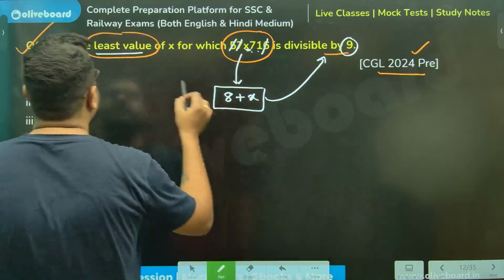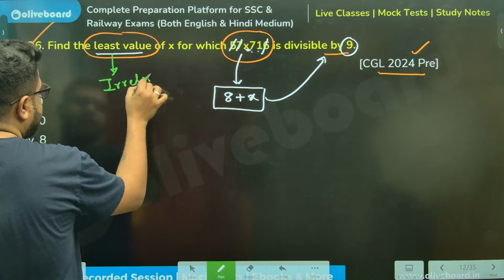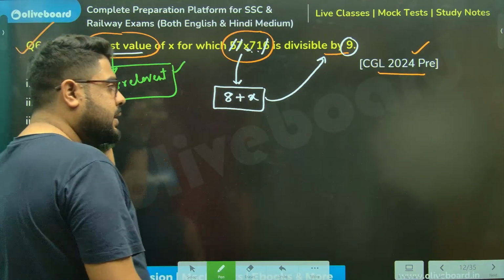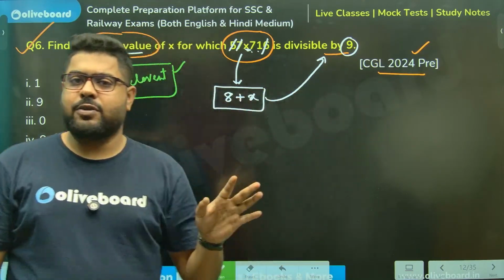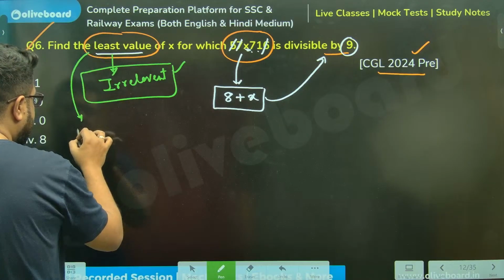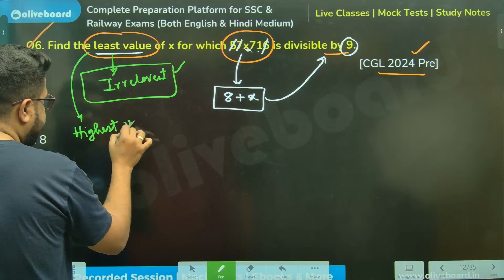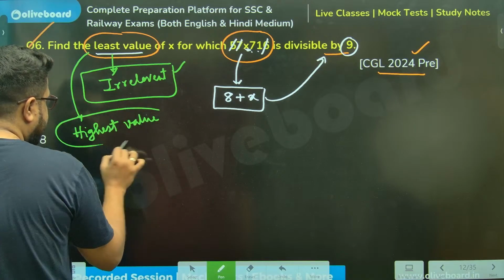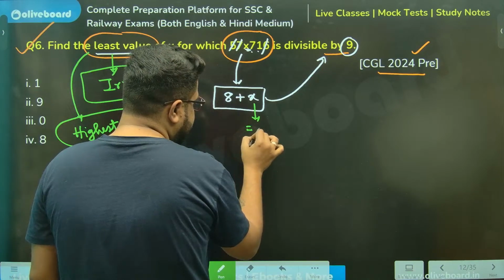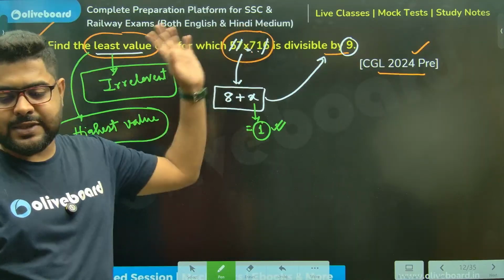Again, sir, this least word is irrelevant because there is only one value of x for which this happens. X will have only one value. If I, instead of giving you least, ask you what is the highest value, what will be your answer, sir? There also your answer will be x equal to 1 only. Why? 8 plus 1, 9.